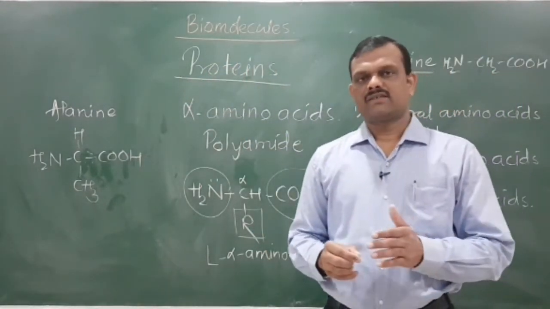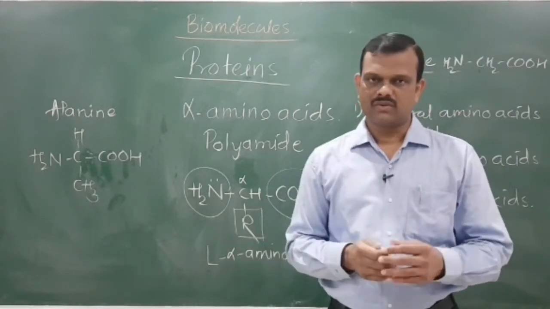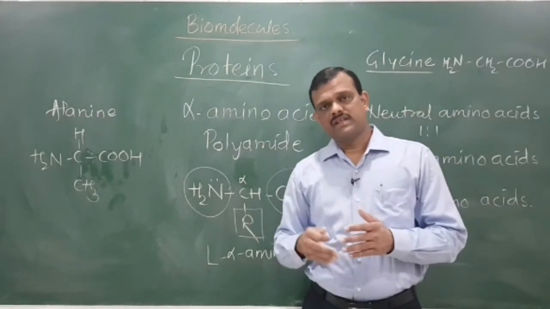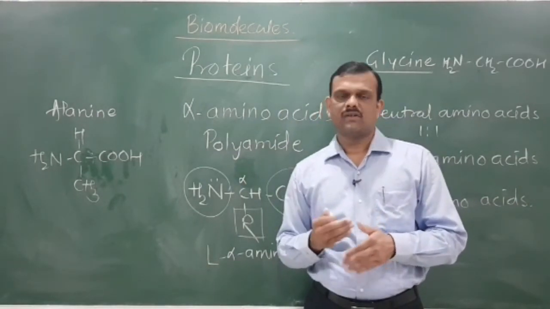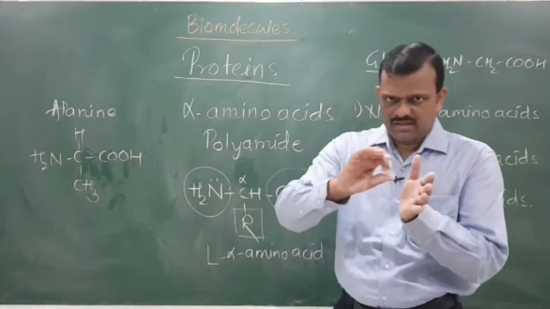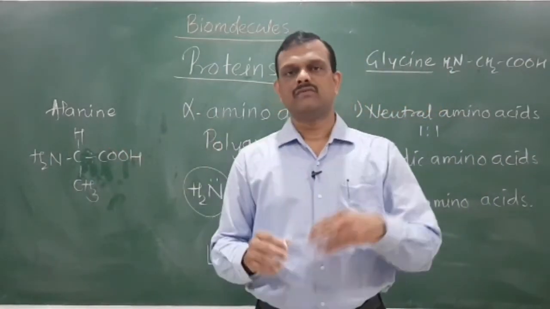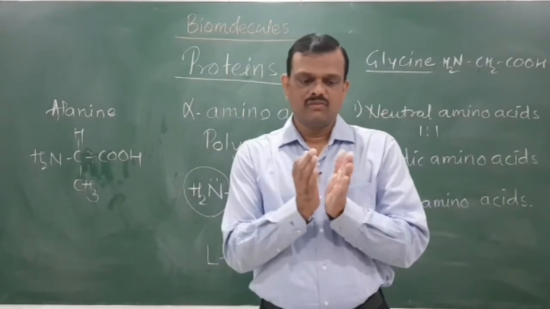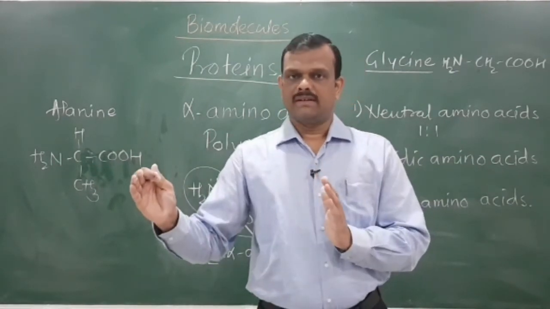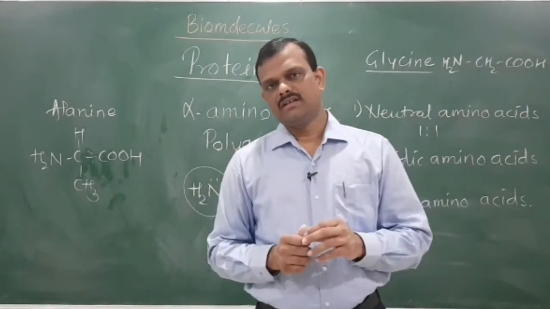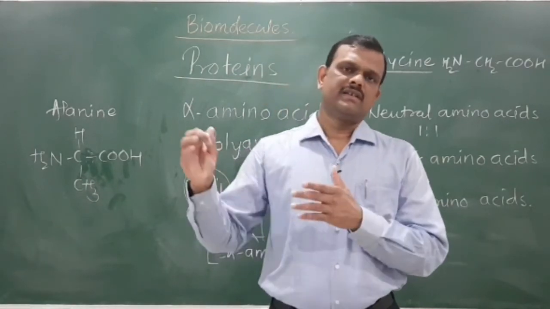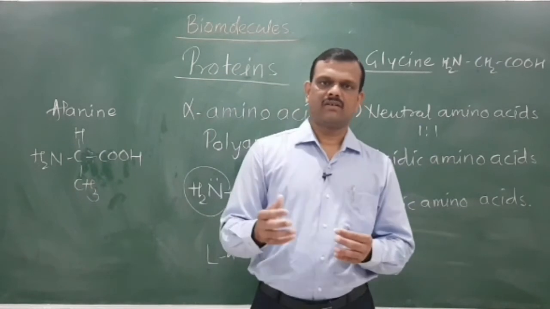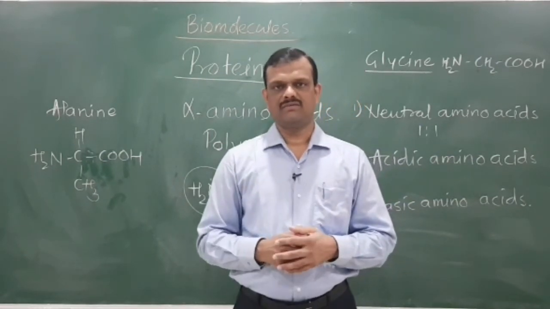Proteins are classified as globular proteins and fibrous proteins, as well as primary, secondary, tertiary and quaternary proteins. Actually this is part of biology. We just have to study how they become complex as we move from primary to quaternary. That is the part of only chemistry. The remaining part is related to biology. Okay, we'll study the next part of protein in the next video. Thank you.